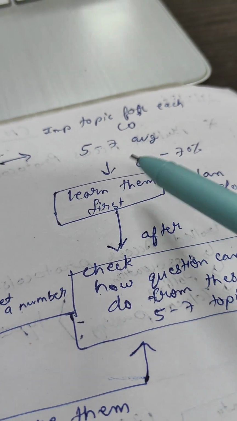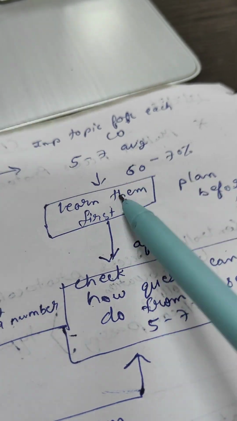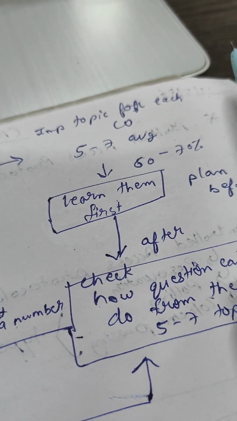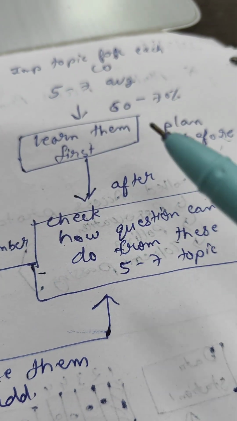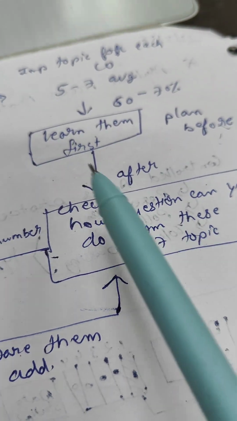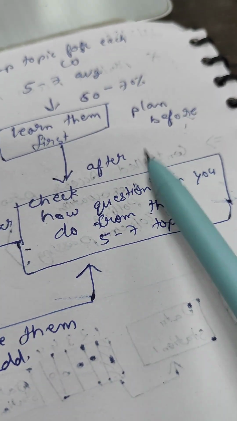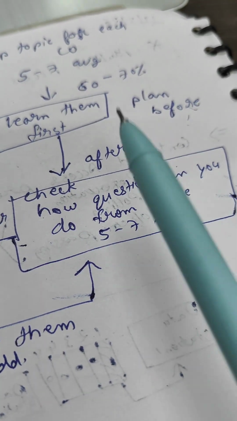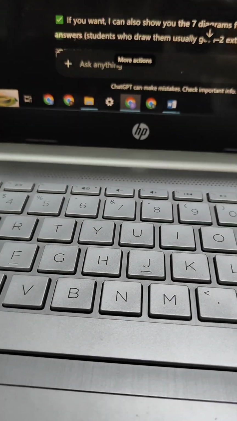So the first plan was I will learn only these topics to cover 60 to 70% of the exam for that unit, to score well. Then after learning them, I realized I should check whether I can answer all the questions from those 5 to 7 topics. Let me take an example. For this step, I was learning unit 1, like CO1.